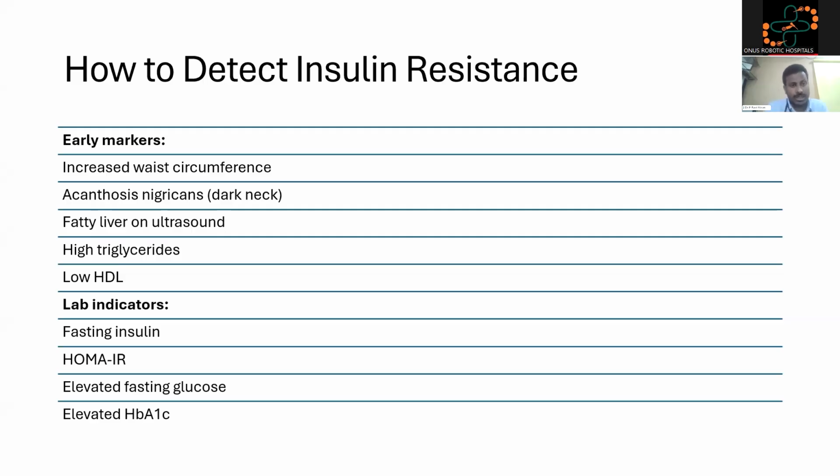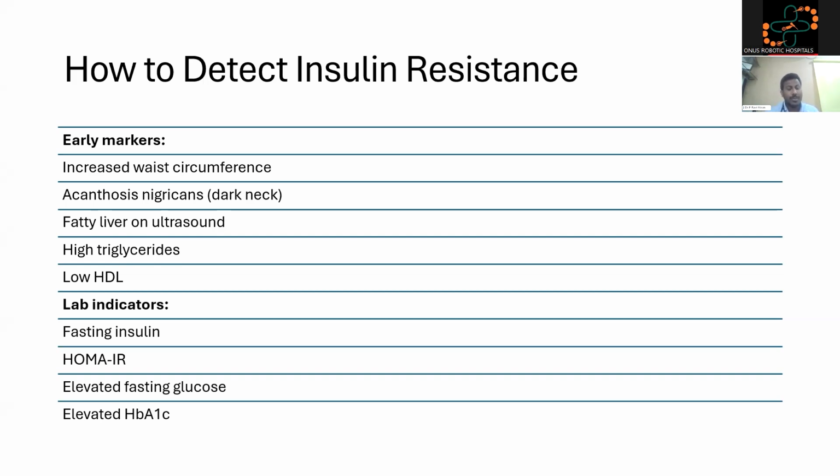How to detect insulin resistance? Early markers, please look for these things in your body. Increased waist circumference, acanthosis nigricans, where there is darkening of skin over the neck, fatty liver on ultrasound, high triglycerides, low HDL.